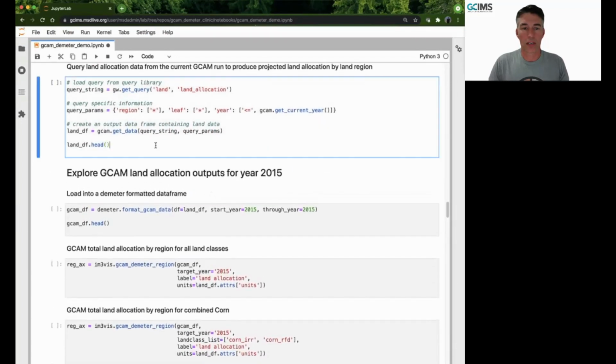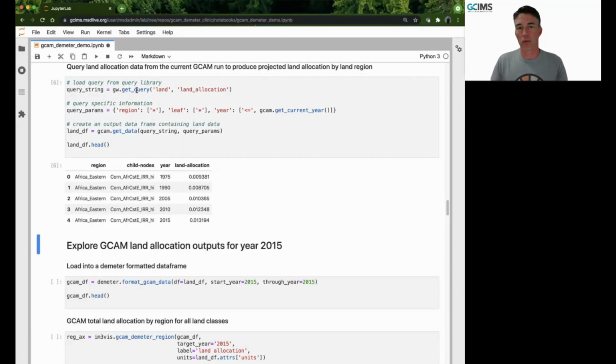All right, next, let's query out this land allocation data. And we're going to do this by using get query. So this is a wrapper around a fairly complex portion of what has existed previously with XPath-like queries to get information out of output GCAM XML databases. So this really clears up a lot of the intricacies that you have to learn to be able to extract information from GCAM from a pure query perspective.